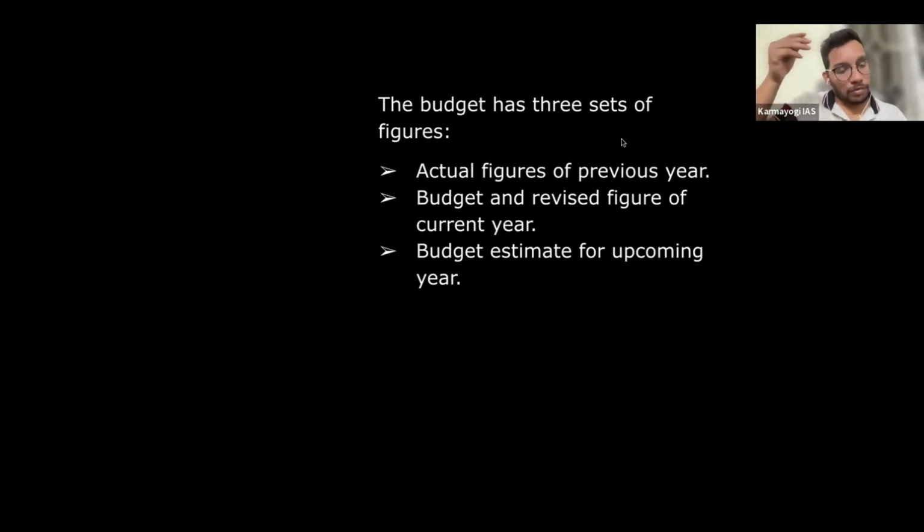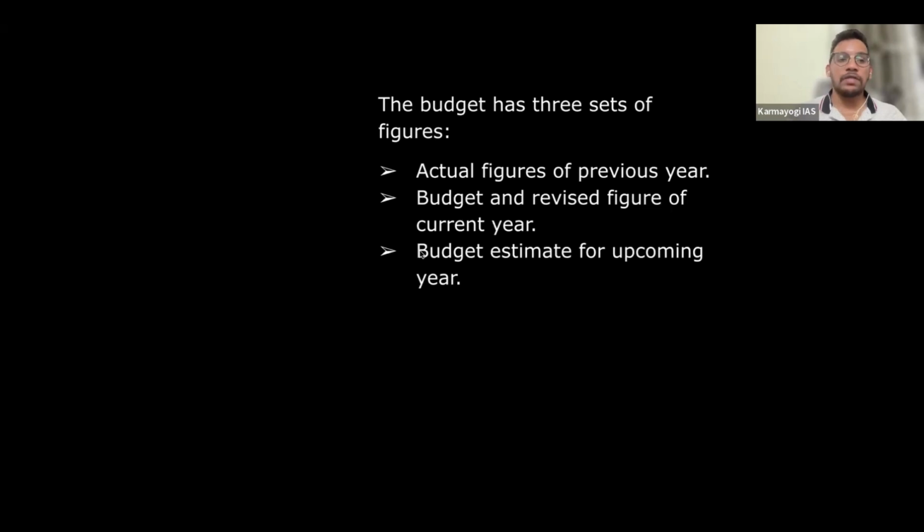Now let's say 2024 February 1 they have kept the budget, but that time we don't have figures of 2023-24, and now we have the final figures of 2023-24 because it's been done last March 31 itself. So we have the final figures. Those are called as the actual figures of the previous year 2023-24.